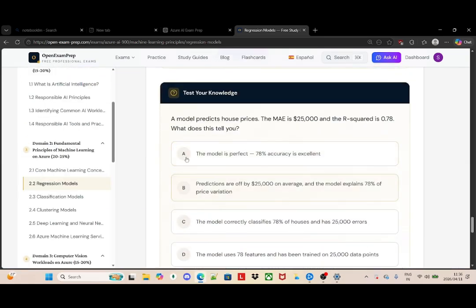Now we go to the next question. They say a model predicts house prices. The MAE is $25,000 and the R squared is 0.78. What does this tell us? This tells us that the predictions are off by $25,000 on average, and the model explains 78% of the price variation.